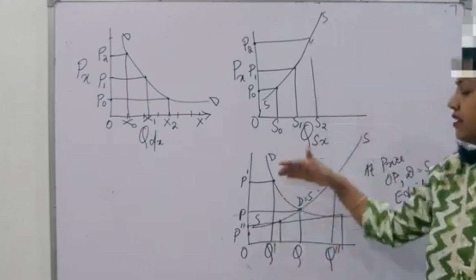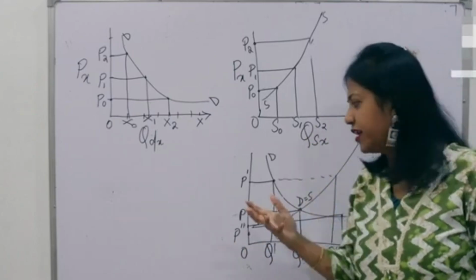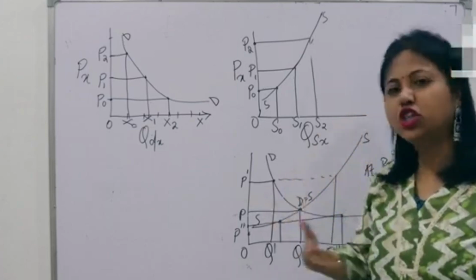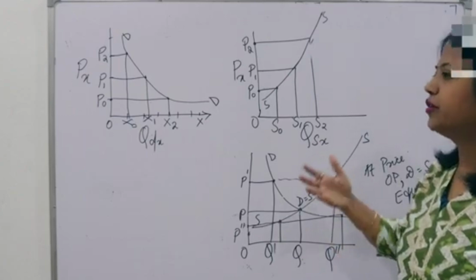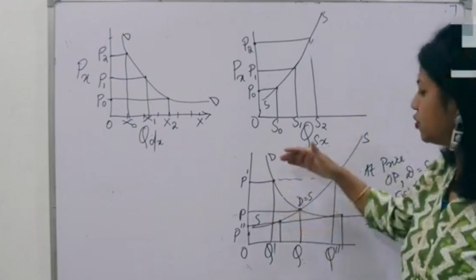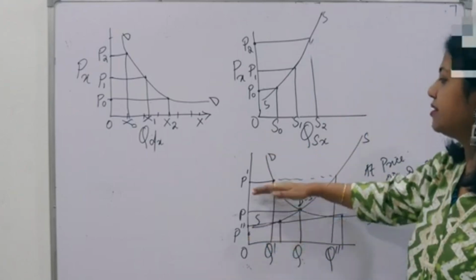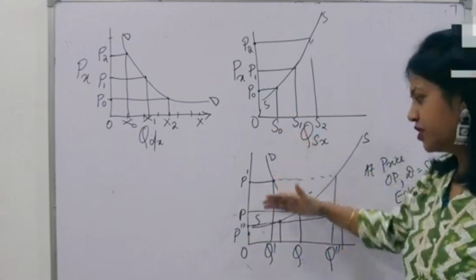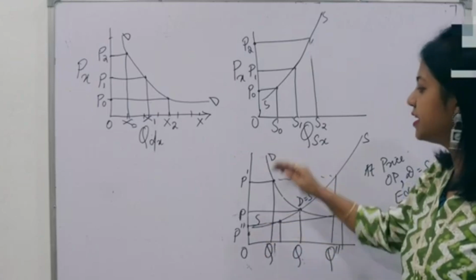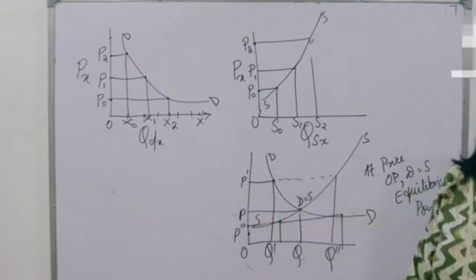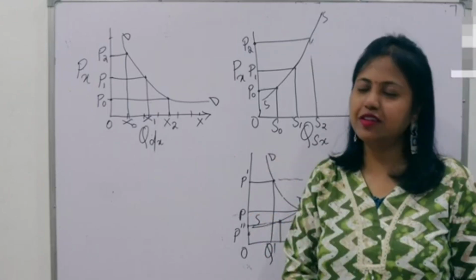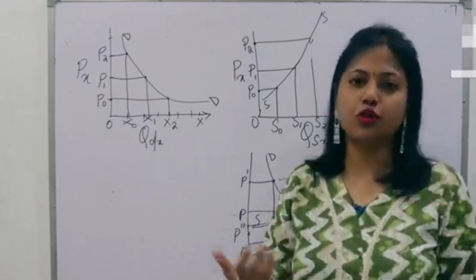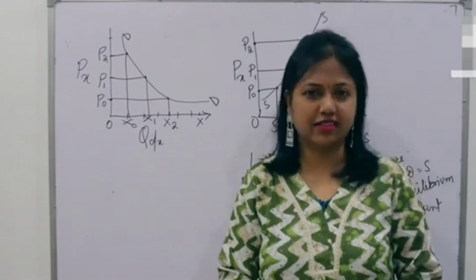Now how is this set? The supplier will pressurize, will negotiate and will influence the consumer to pay a higher price, and similarly the consumer will also influence the supplier to sell it at a lower price. So through the buying and selling pressure, ultimately this equilibrium price is determined. Okay friends, so this is all about how an equilibrium price is determined. Let's move on to our next discussion, that is about elasticity.